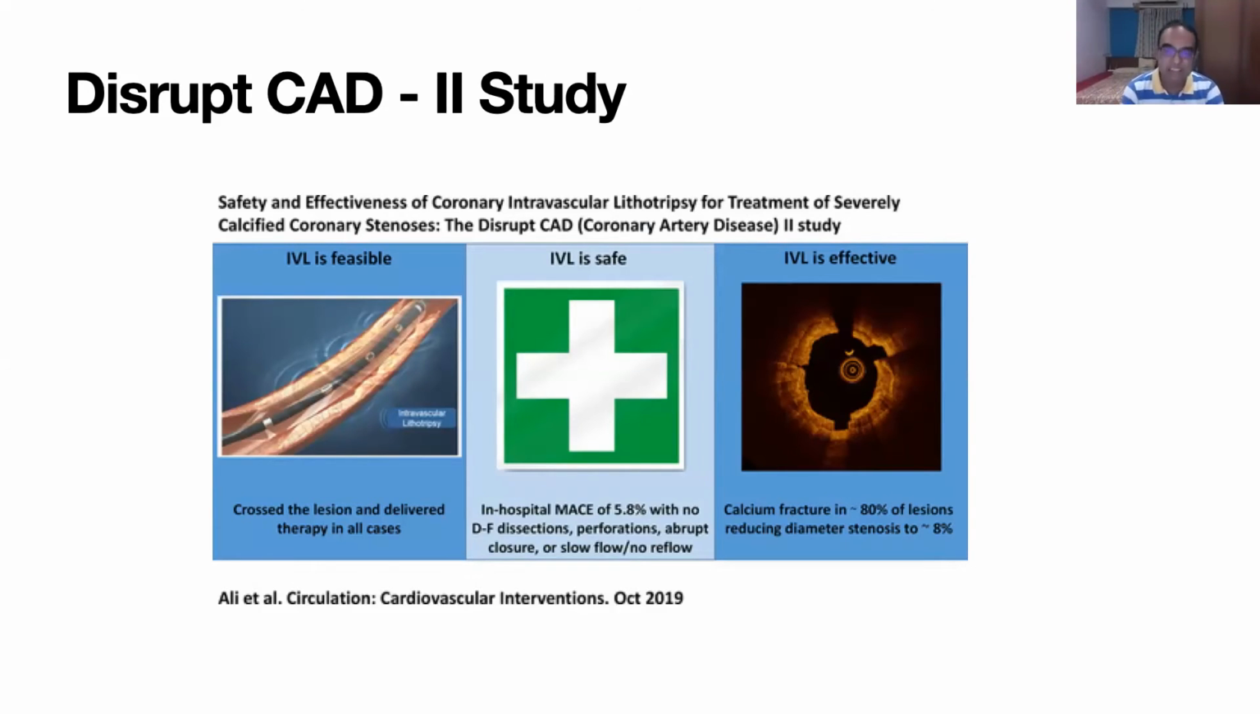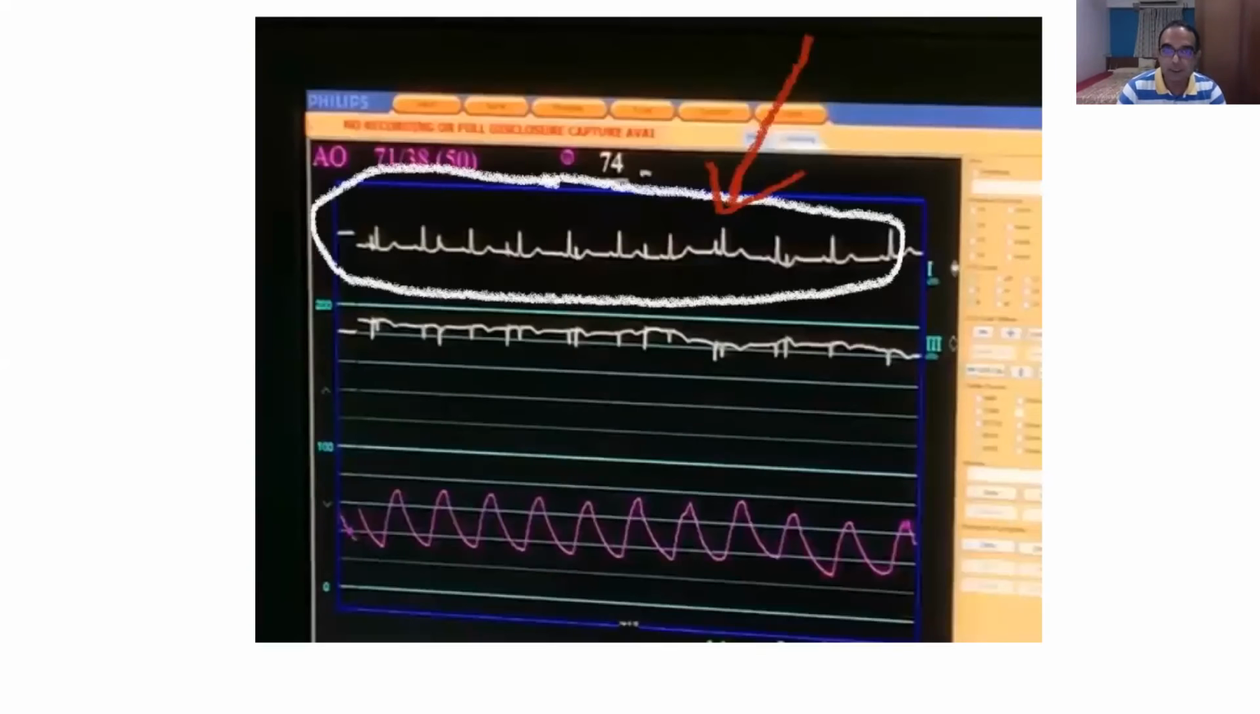And it is a very, very safe procedure, very safe as compared to rotablation. Very rapid learning curve. You do not require a lot of technicalities to learn this procedure. Dissections, perforations, abrupt closure, slow flow were almost absent, because there was no distal embolization of small particles like in rotablation. It was just pulverizing the calcium. And it was very effective. In fact, fractures were seen in 80% of the lesions, reducing diameter stenosis to almost 8%. So this was the Disrupt CAD2 trial.